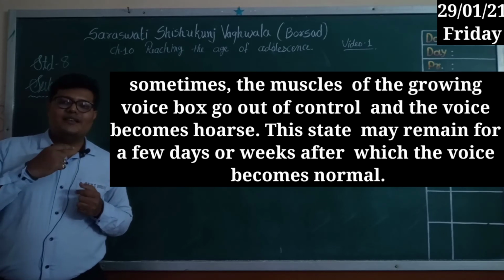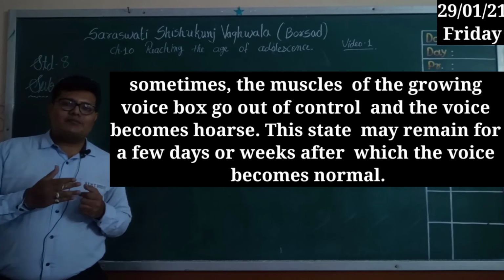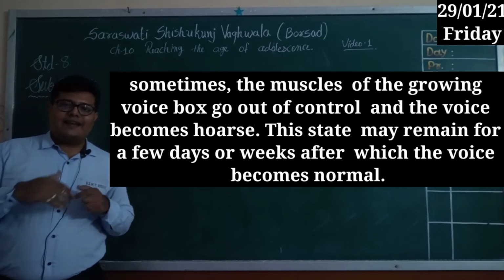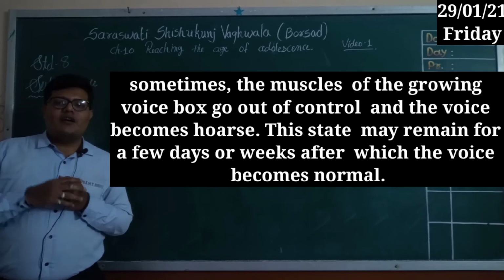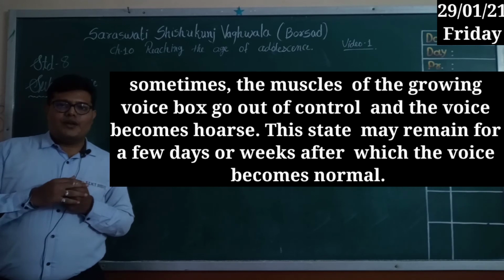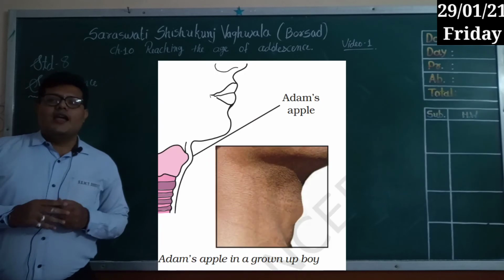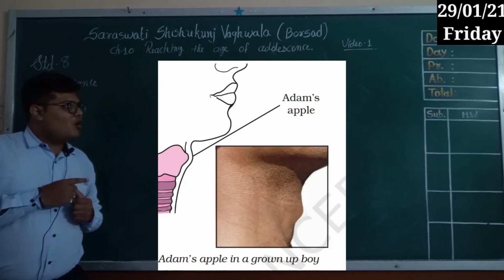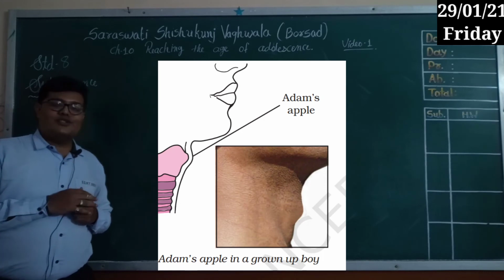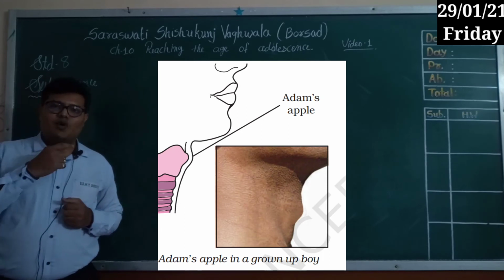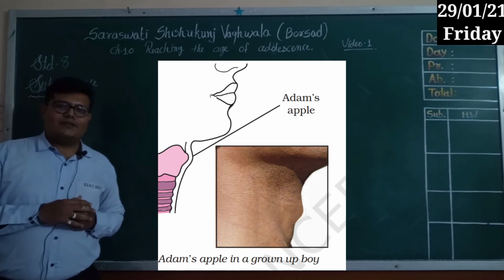The boy will feel a heaviness in the throat. But after some time it becomes normal, right? It becomes regular as it was. That is also one sign of growth in the voice box during this age period. Here you can see the picture of a voice box which is showing outside the throat of a boy. That part is known as Adam's apple. That voice box which is easily visible from the throat of a boy is known as Adam's apple.